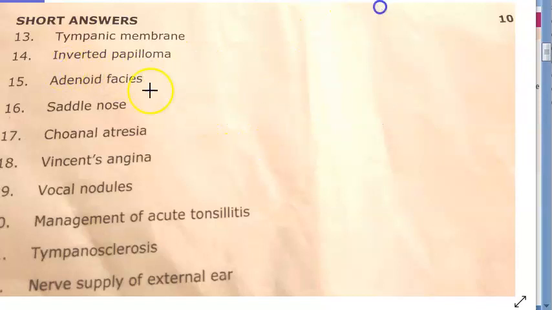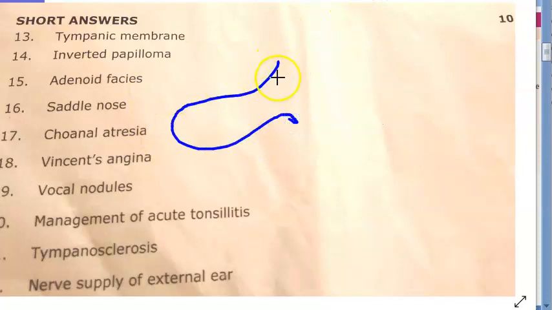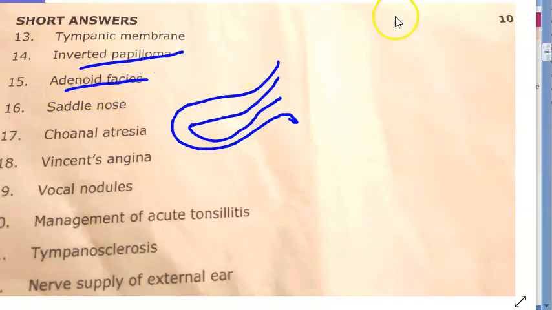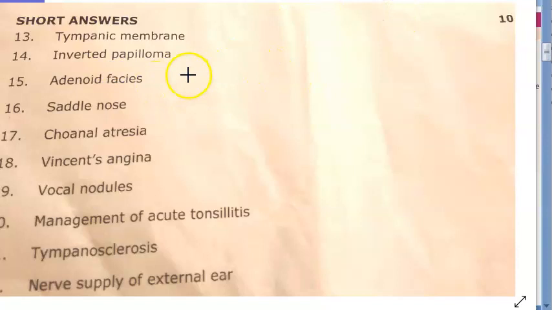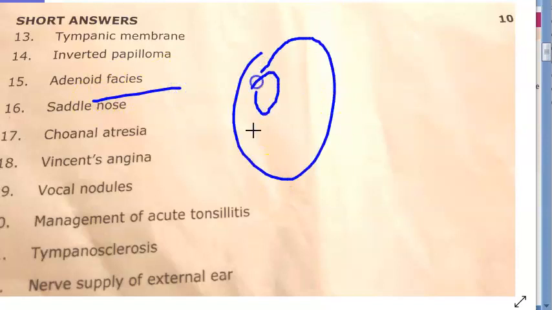Inverted papilloma in the lateral wall of the nose. So basically, the papilla grows into the stroma from the epithelium, right? And you can write everything else about it. Adenoid facies, basically, if the adenoids have grown so large that the person cannot breathe via the nose, he breathes via the mouth. So he'll have a long, elongated face with an arched palate and his teeth will be crowded in front.